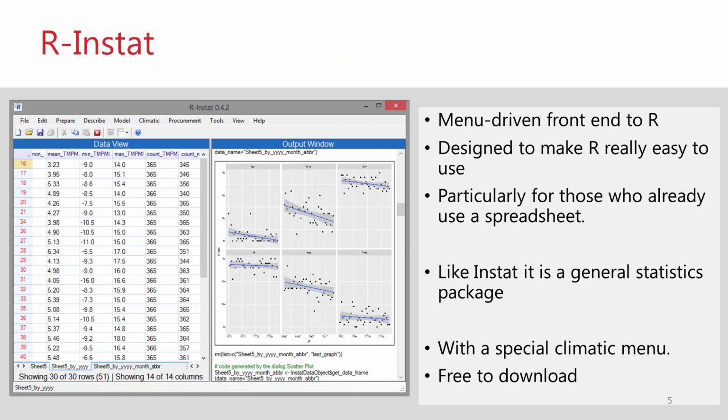R-Instat provides a menu-driven front end to R. It is designed to make R really easy to use. In R-Instat, all analyses are done by R, and the results are then transferred back to the front end. The resulting software looks a little like the original Instat, though none of the original code remains. It is a different package and much more powerful than its predecessor. Like the original Instat, it is a general statistics package together with a special menu to facilitate the analysis of climatic data.